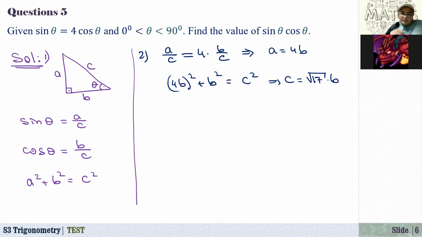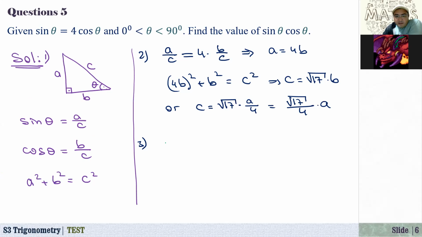And also using the similar thing, we can express C in terms of A. Here also C equals square root of 17 times B, or C is equal to square root of 17 times, what is B? B equals A over 4, so that's equal to square root of 17 over 4 times A. Okay, so now you have to find the value of sine of theta times cosine of theta.